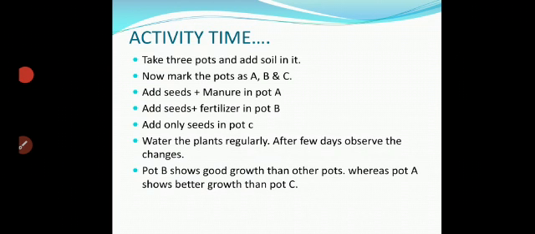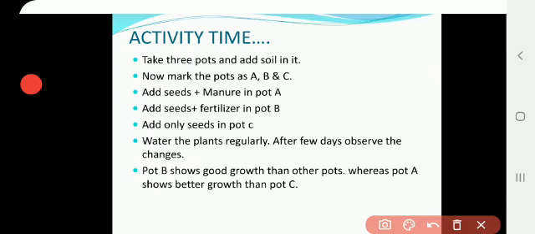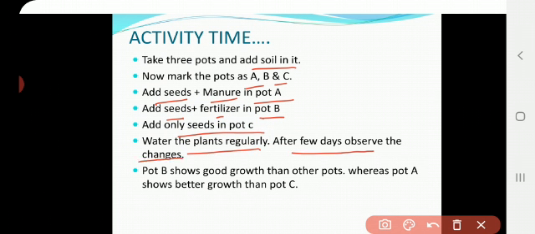Now we are going to perform the activity. Take three parts and add soil in them, and mark the parts as A, B and C. In part A, add the seeds and the manure. In part B, add the seeds and the fertilizer. In part C, add only the seeds. Now water the plants regularly, and after a few days you can observe some changes.